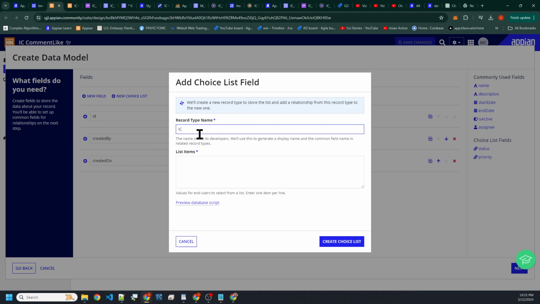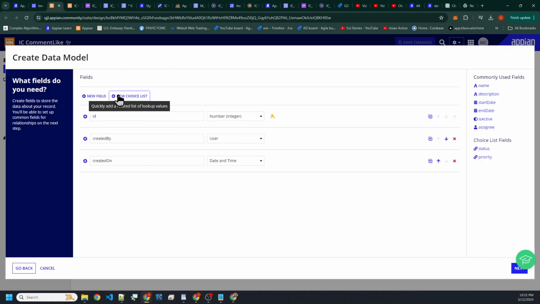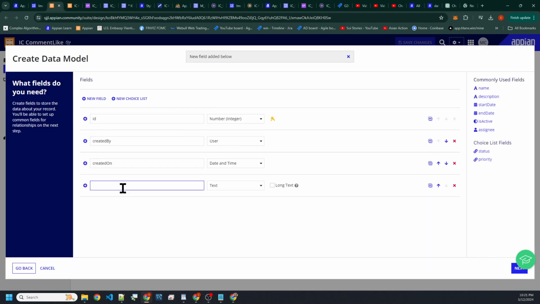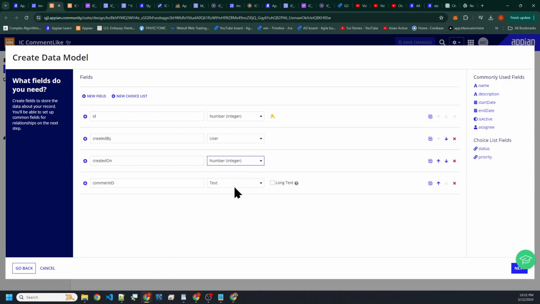So maybe you just want to do a new choice list here. Add choice list field here. Maybe you might want to do... no, that's not where we want to do it. I just want to do a comment ID and just do an integer here. Oops, this is date time.